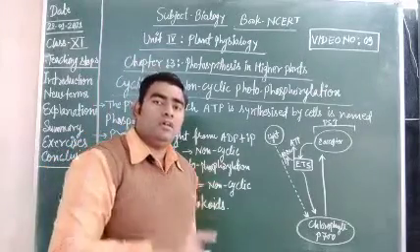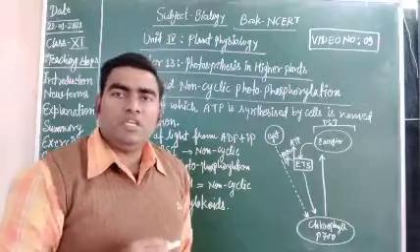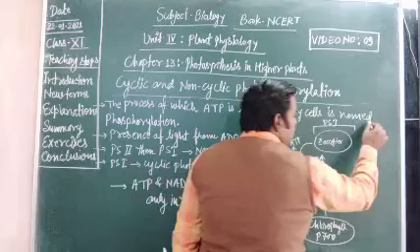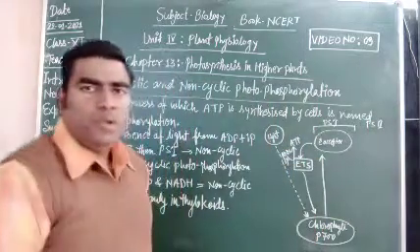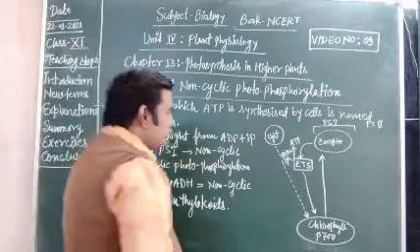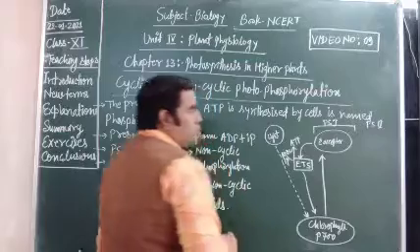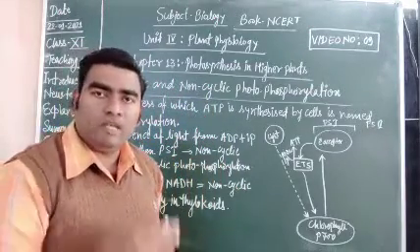Earlier we already discussed the Z scheme of the light reaction, where both photosystems PS1 and PS2 are involved, and the electrons do not follow the cyclic pathway.